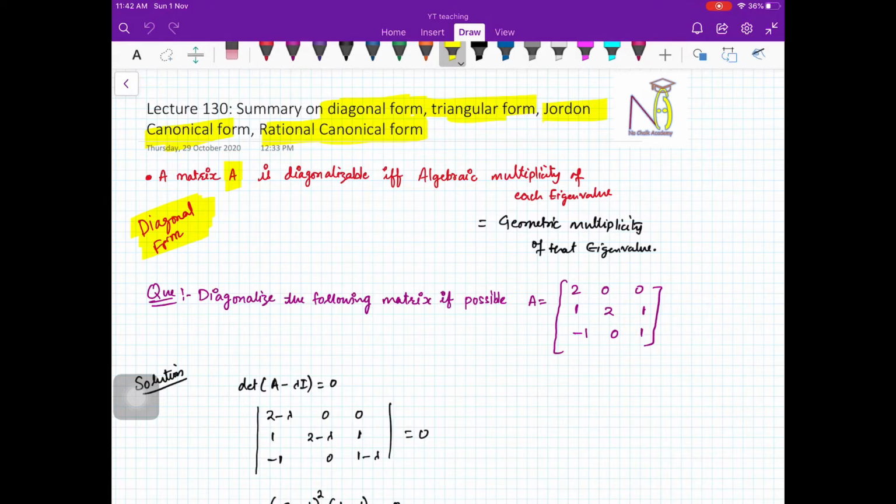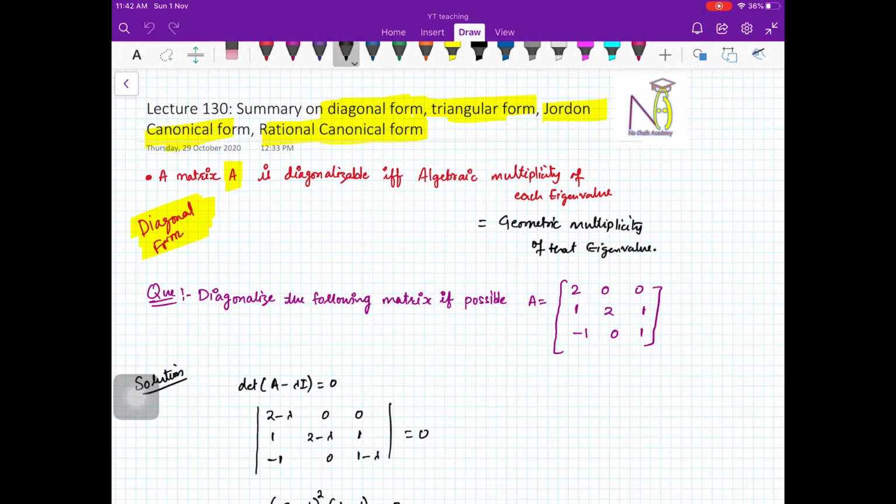Otherwise, for example, you have studied the diagonal form, and then you have studied the triangular form. Maybe you had a little bit of a bridge for why you go from diagonal to triangular form, but still, when you finally write everything on paper, just the summary and not the details, that gives you a better understanding of your subject. The same thing I'm doing here. This is a summary video on diagonal form, triangular form, Jordan canonical form, and rational canonical form.